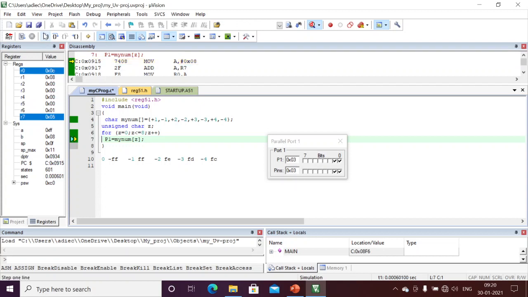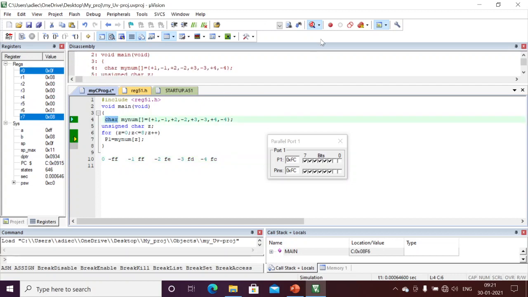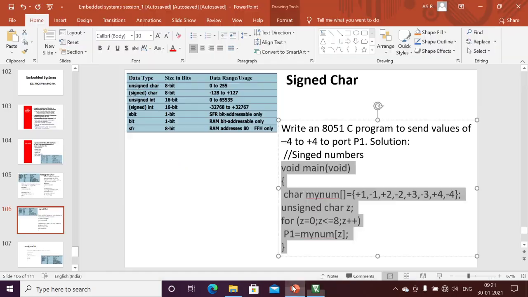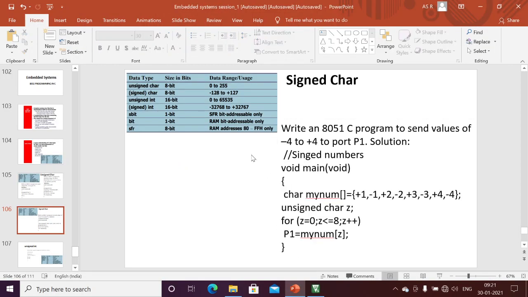And the next one is 3, value 3 written to the port, and minus 3 means FD. And the next plus 4 and minus 4 means FC. Okay, this is the way we store negative values as well as positive values using the char. This is what we need to remember. We can also store negative numbers to the port using the signed char.